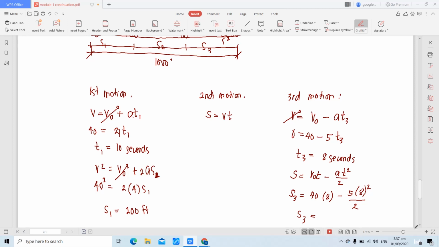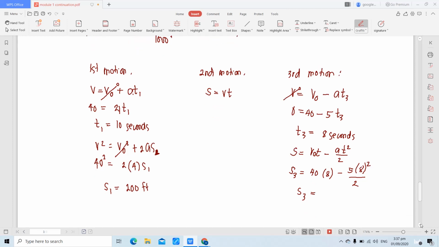Kindly compute. 160 po. 160. Sakto? Opo, feet. Pwede nang gamitin tong formulang to: V squared equivalent to VO squared minus 2AS. Mag-arrive lang kayo ng parehas na displacement. Okay.